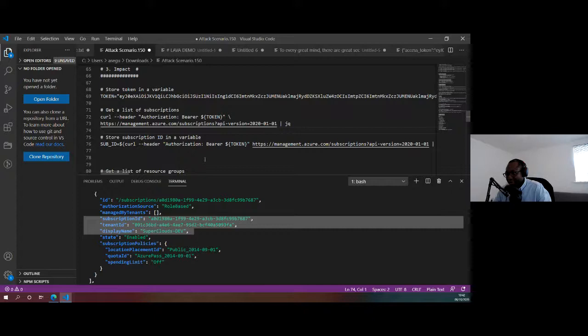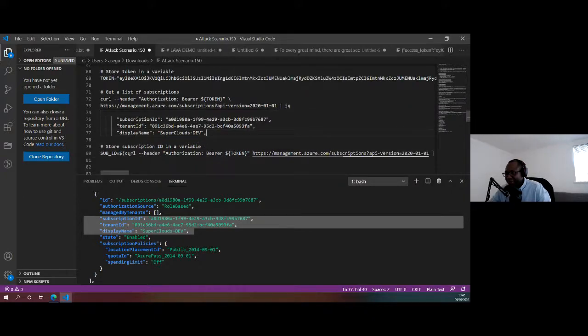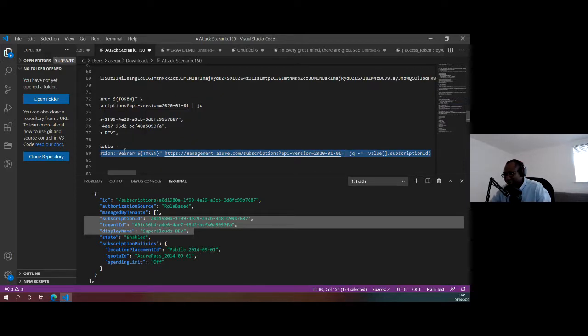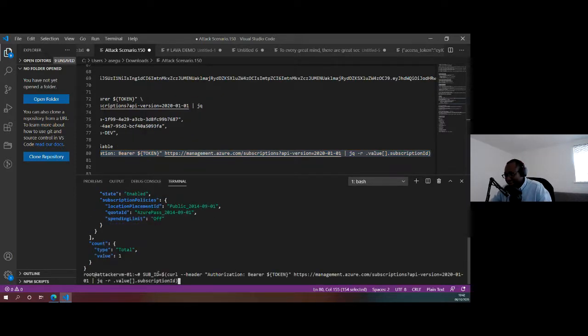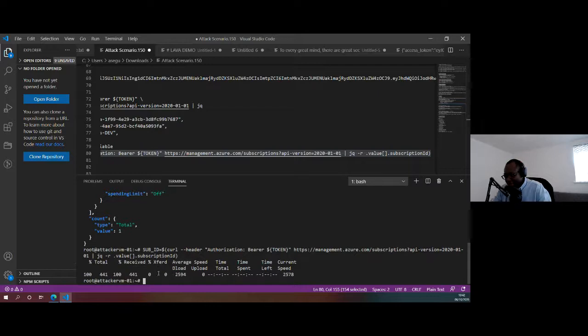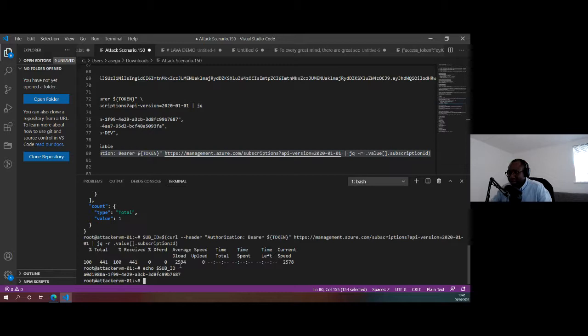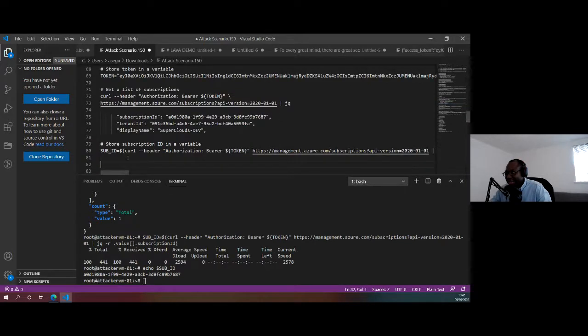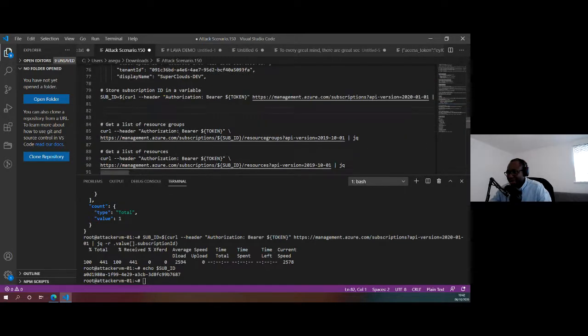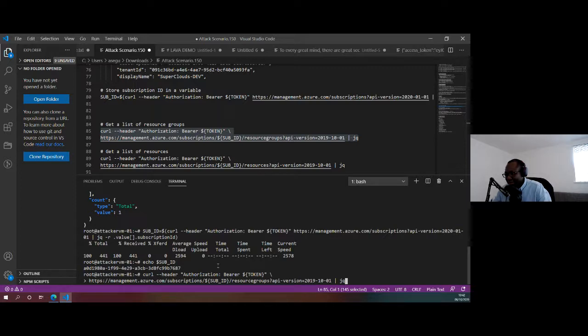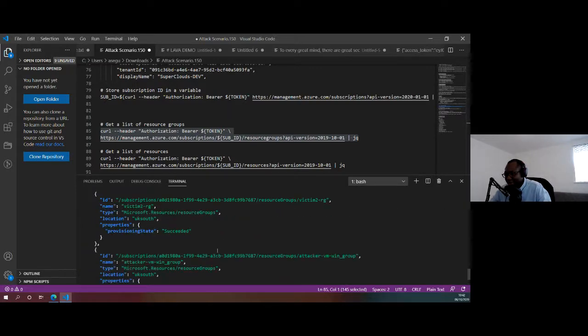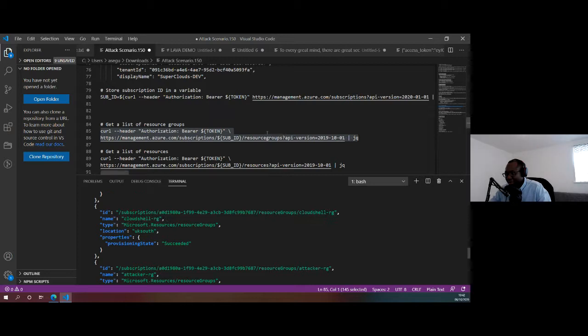So what I'm going to do is save that in a variable. I'm going to grab the subscription ID here because we're going to use it in other calls. Let's run that. And if I do an echo sub ID, now we have a subscription ID in the variable, and we can pass that as part of other calls. In this case, we're getting a list of the resource groups in that environment. We want to see what permission or access the token we have has. So we have a list of all the resource groups in this environment.